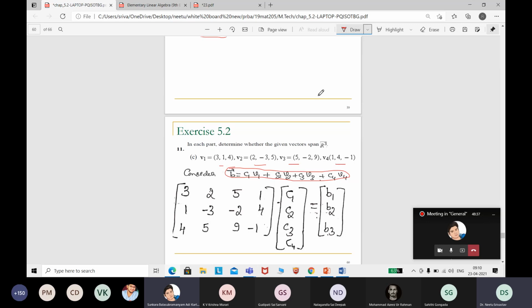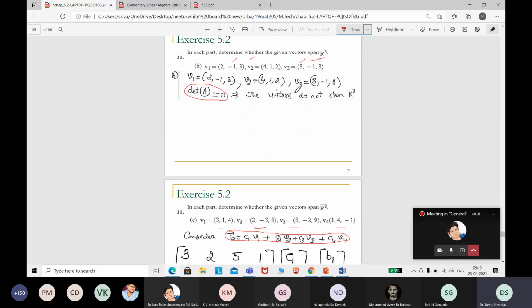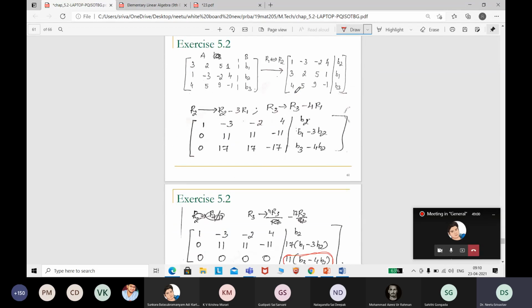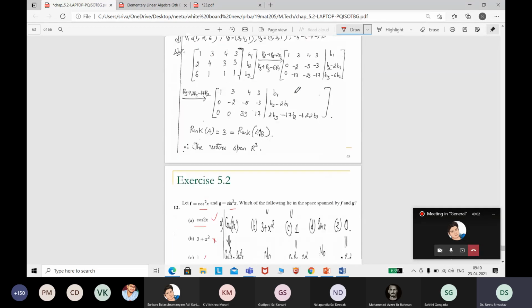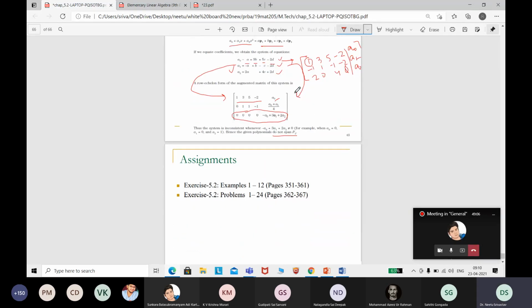When you are writing from the system of equations to the matrix, you see here also 2 0 0 times C1 is equal to B1, 2 0 1 B2, 2 3 1 C2. This is how we convert. There is no confusion in this. How to transform the system of equations into the matrix, this is how we do. Done?